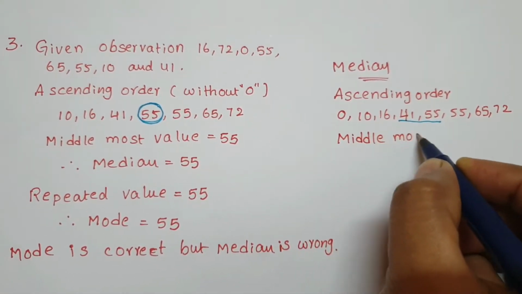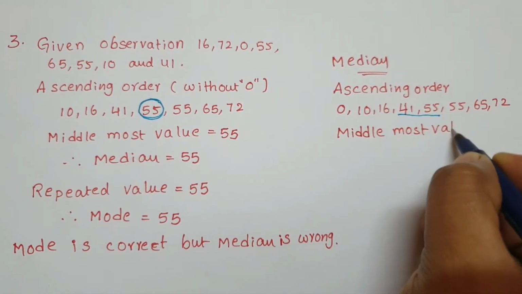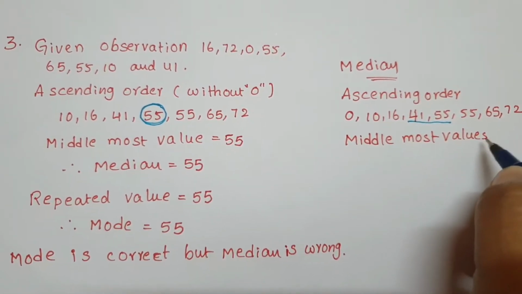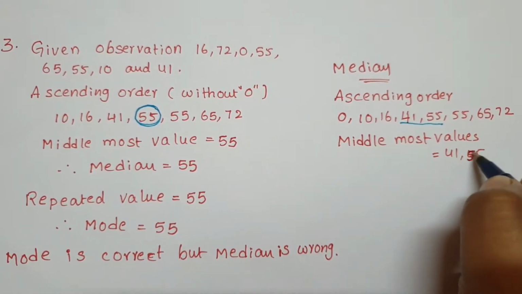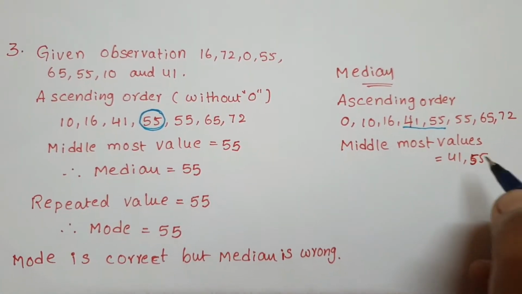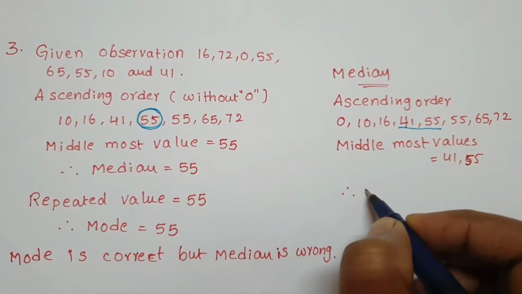The middlemost values are 2. What are they? 41 and 55. For those, find the average, and that is called the median.